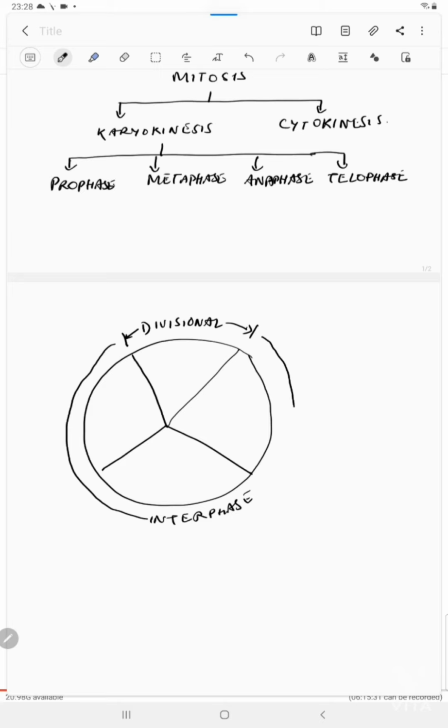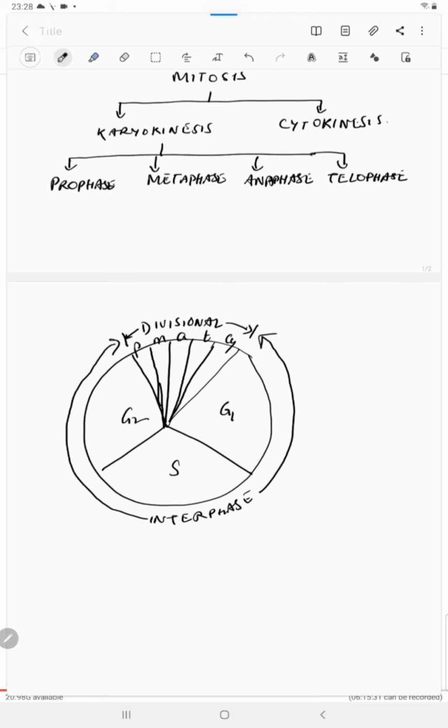Interphase, as you know, comprises of 3 phases, G1, S, and G2. And the divisional phase comprises of prophase, metaphase, anaphase, telophase, and cytokinesis. So this is pro, meta, ana, telophase, and cytokinesis will take place.